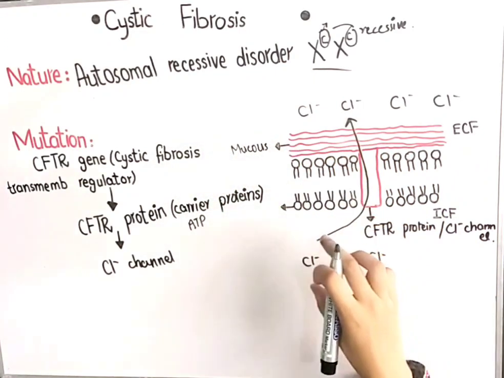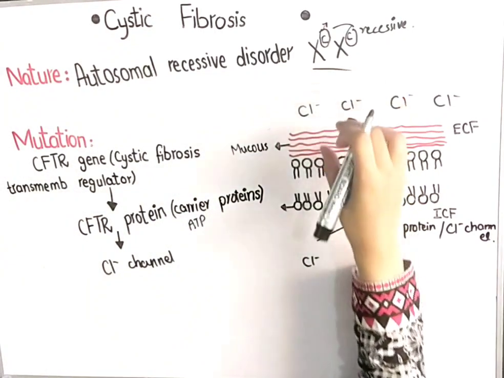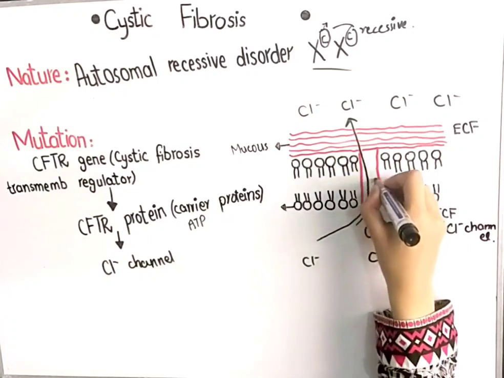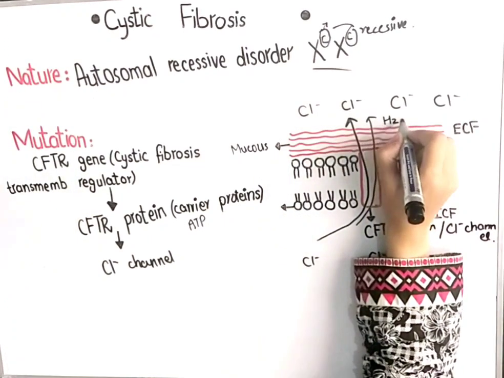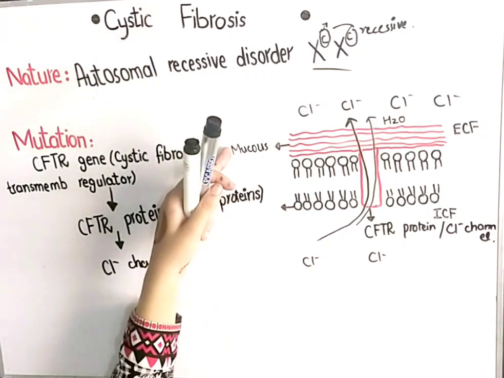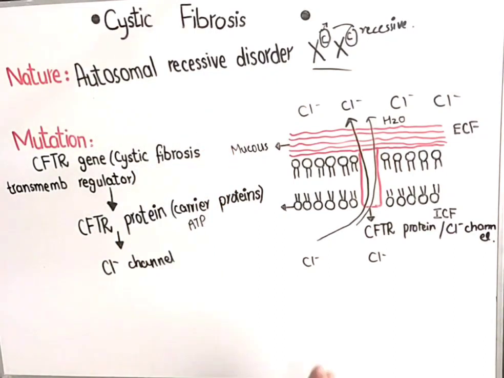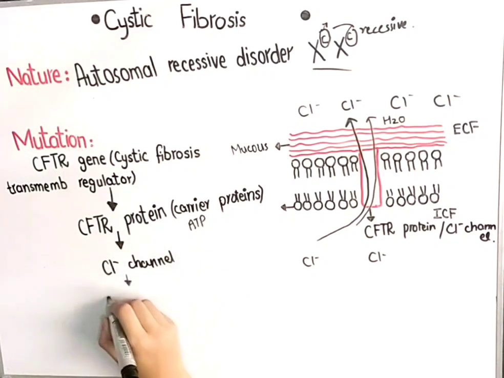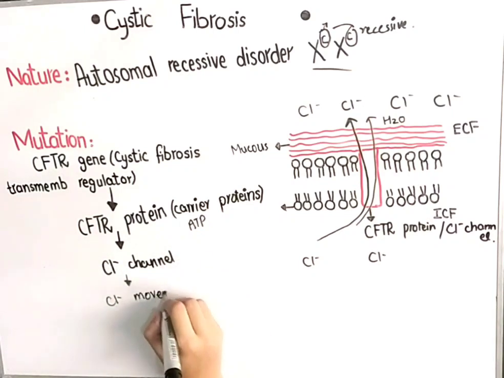When chloride is transported from inside of the cell to the outside of the cell, water also follows the ions. So water also moves out of the cell into this mucus, and it makes this mucus thin. Basically, the chloride channel is responsible for making this mucus thin. Why is this mucus present over here? Because this mucus protects the lining of the respiratory tract and your digestive tract. So what have I told you till now? That this acts as a chloride channel. Chloride, Cl negative, moves out of the cell,